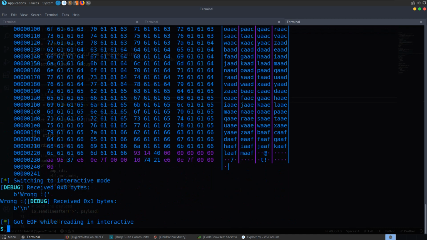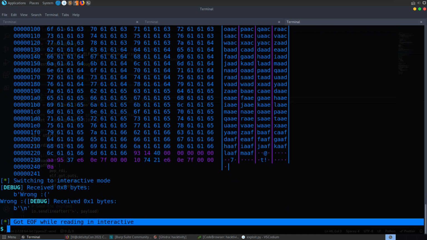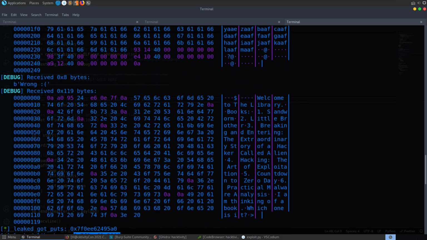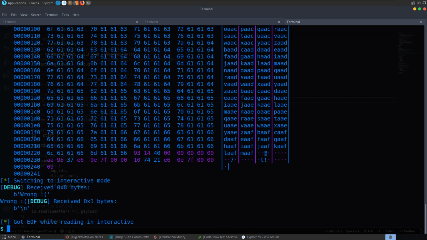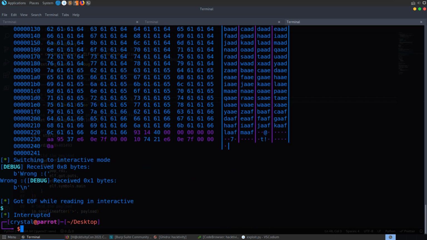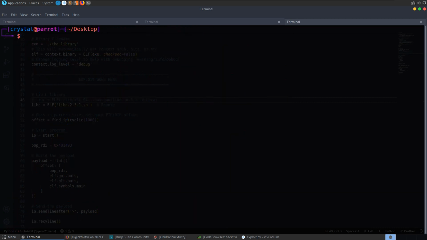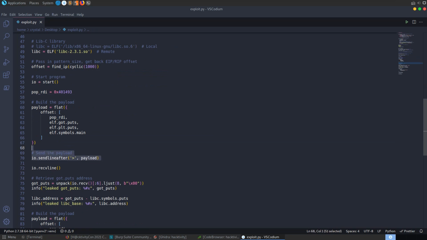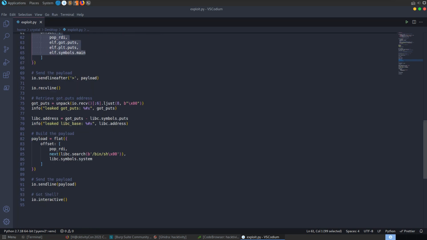And it runs through, but this time we get this end of file. And although it looks like it has leaked the correct addresses, we don't actually have a shell. So this is due to a stack alignment issue in this case, which sometimes I run into problems where I have to change the send line and receive lines between the remote and the local versions, which I thought was the case here, but apparently it was a stack alignment issue. So we can go and insert another return instruction in here.